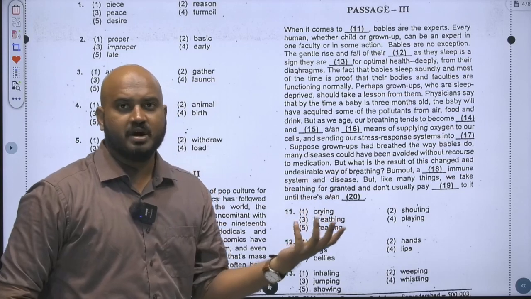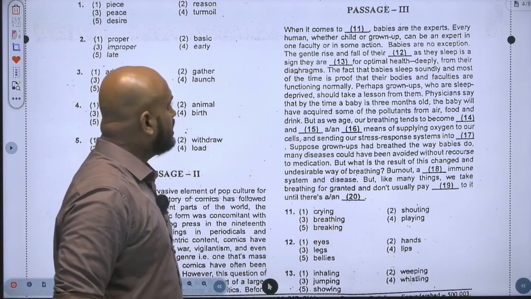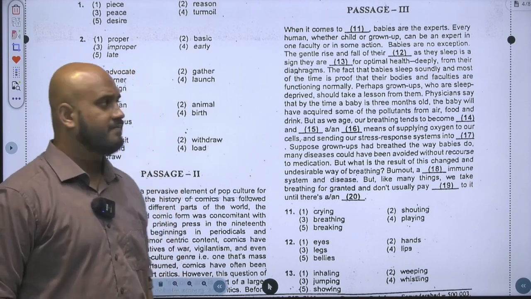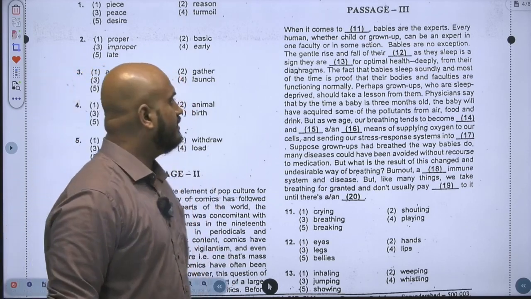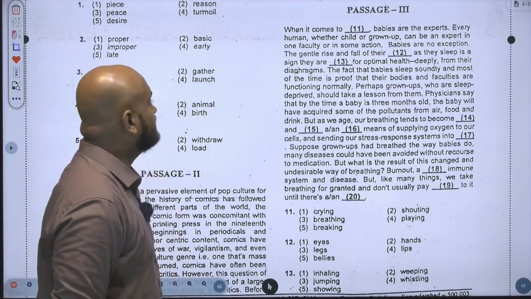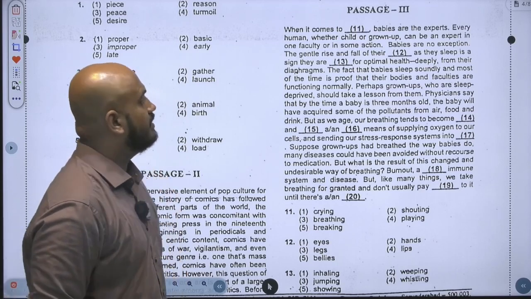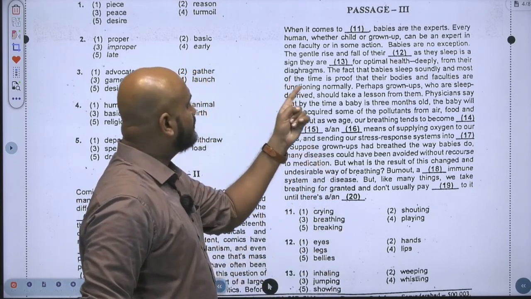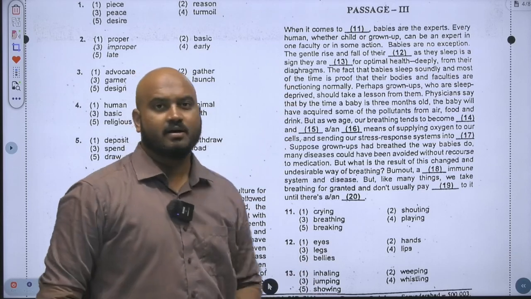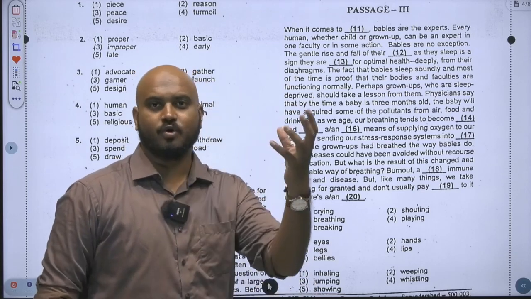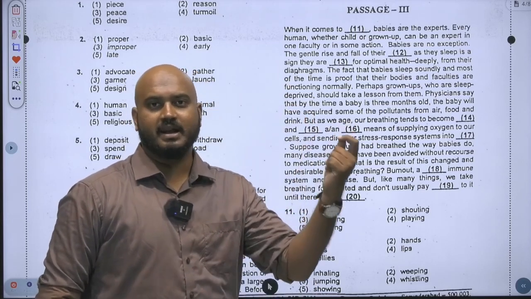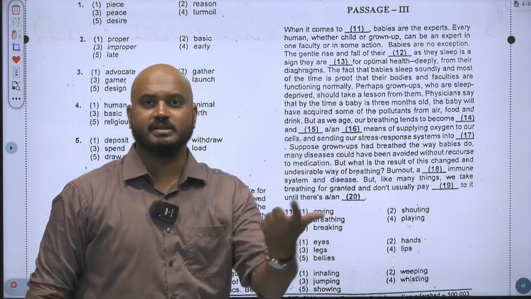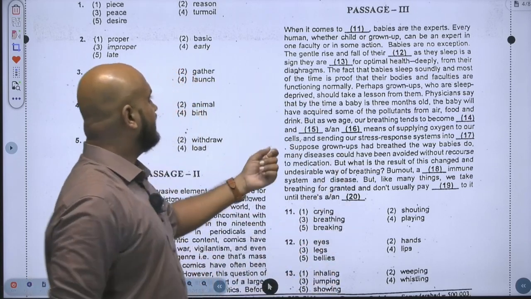No idea. I have no idea what it is talking about. So I'll continue reading it. Every human, whether child or grown up, can be an expert in one faculty or in some action. Babies are no exception. Okay, fine. Still I have no idea. The gentle rise and fall of their dash as they sleep. Now I am getting a small idea. Sleep, okay, is a sign that they are dash for optimal health deeply from their diaphragms. Very interesting. So now I get an idea. Automatically my brain, okay, beep, beep, now get an idea. What is that idea, guys? It is talking something related to breathing or sleeping pattern of babies. Correct?